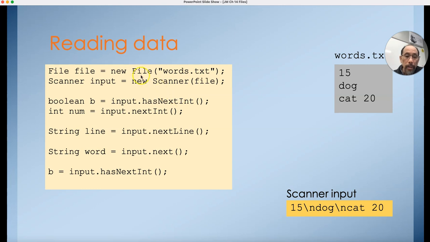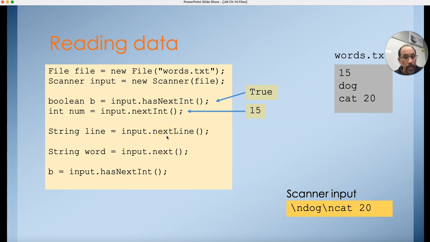I open up the file, make a scanner out of it, and I say, does the input have a nextInt? It's going to look at the very first word and see if it's an integer. Yes, it is, so it's going to return true. Then I call nextInt. What nextInt will do is grab the 1 and the 5. It'll grab the next word, the next token, the 15, and then convert it to the number 15.